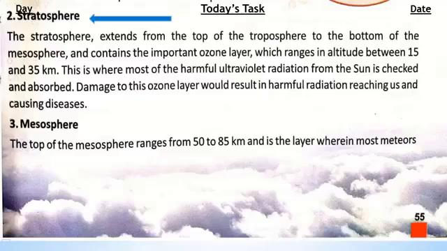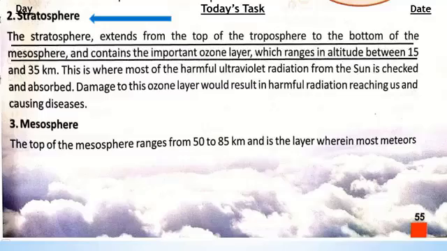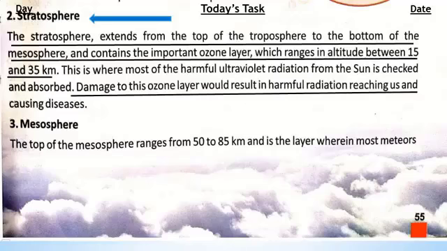The stratosphere extends from the top of the troposphere to the bottom of the mesosphere, and it contains the important ozone layer, which ranges in altitude between 15 and 35 kilometers. Now, where does the stratosphere start? It starts from the top of the troposphere to the bottom of the mesosphere. What is between them? The stratosphere. And this layer contains the important ozone layer, and the height of that ozone layer is between 15 and 35 kilometers.